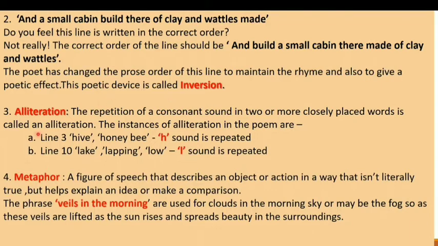The third poetic device used by the poet is alliteration. Now what is alliteration? This is the repetition of a consonant sound in two or more closely placed words. In the poem, you will find the use of alliteration in line 3, where the H sound is repeated. Also in line 10, the L sound is repeated.